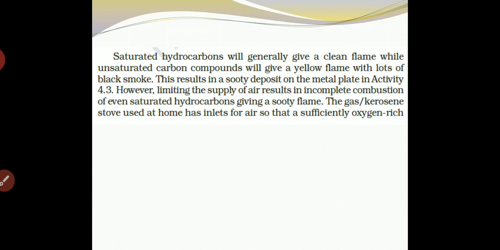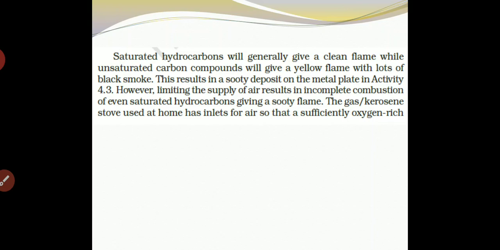Once again I am repeating: if a compound is saturated, it contains only single bonds. When it is burned, it will give a clean flame, which means no other color will be seen.